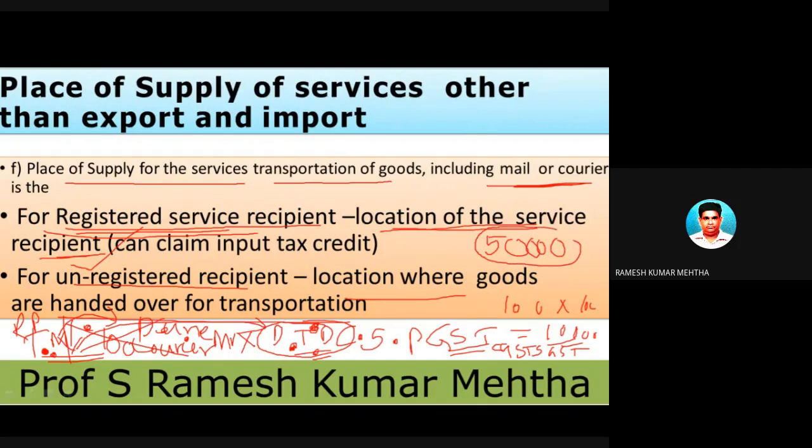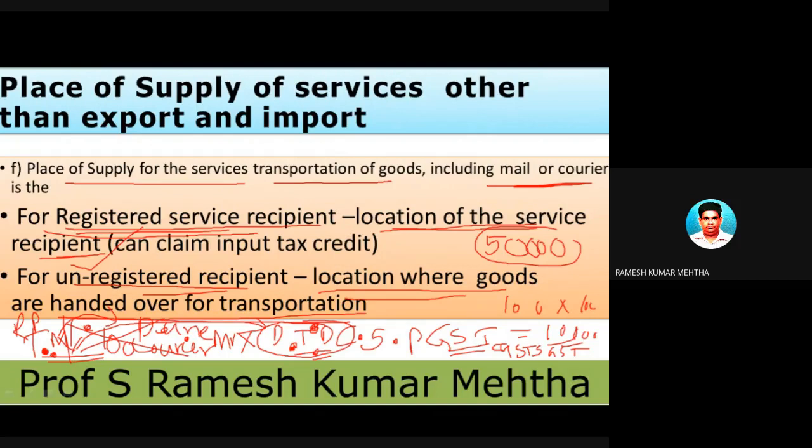On this, GST will be levied. Now, what type of GST will be levied based upon the type of transaction, whether it is an interstate supply of services or intrastate. Now, Mr. X is not registered under GST Act. So in this case, when the services are provided to an unregistered recipient of services, then the location where the goods are handed over for the transportation.